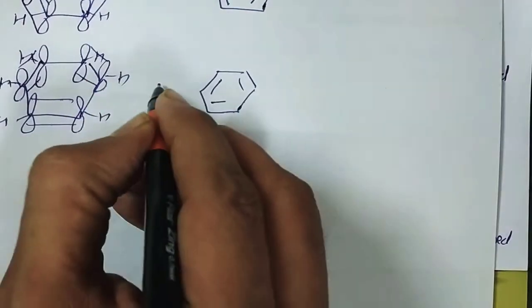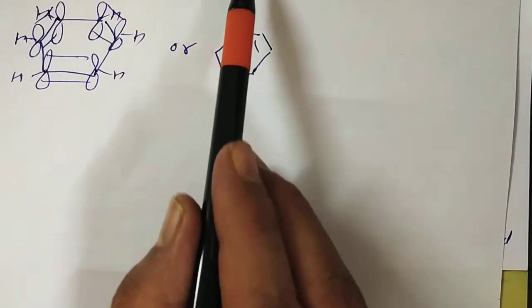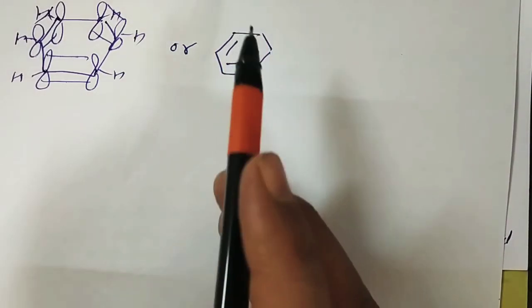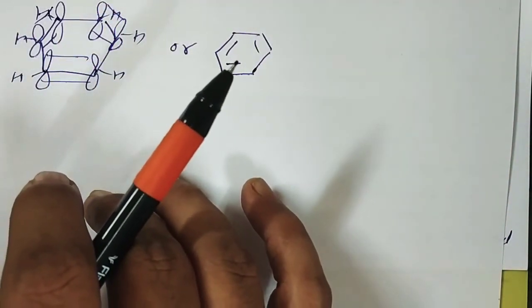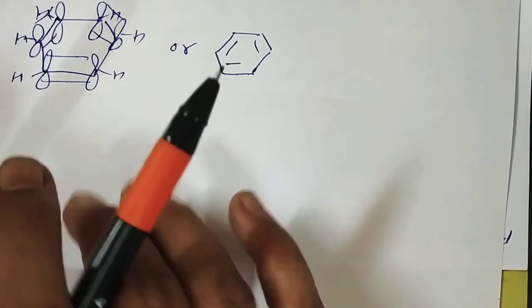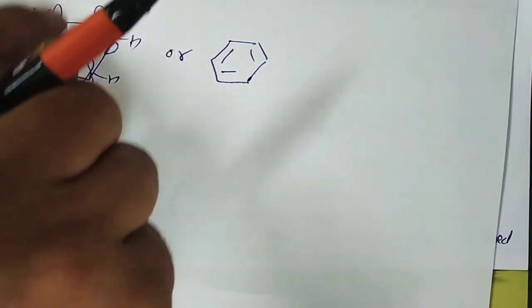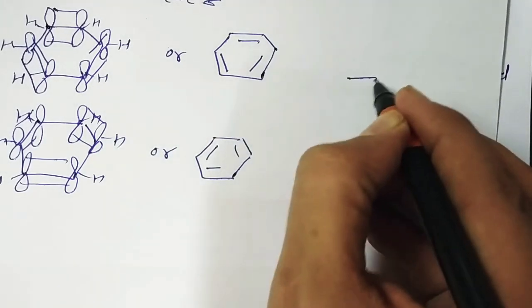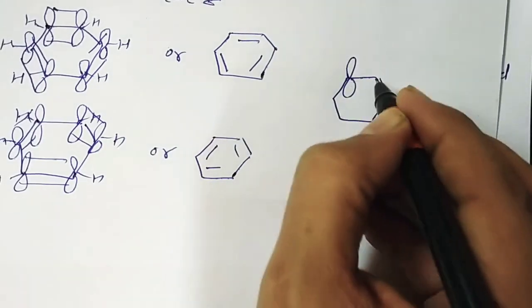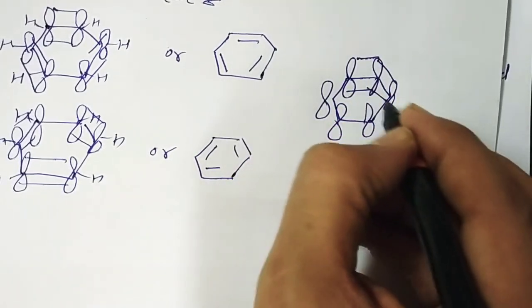This is one or the other, okay, fine. Now in fact each 2p orbital overlaps equally with the 2p orbitals on the adjacent carbons on either side, to form two donut-shaped pi electron clouds, one of which lies above and the other below the plane of the ring. So there is a possibility that oscillation phenomena can occur, and we get such a type of structure: 1, 2, 3, 4, 5, 6, 1.